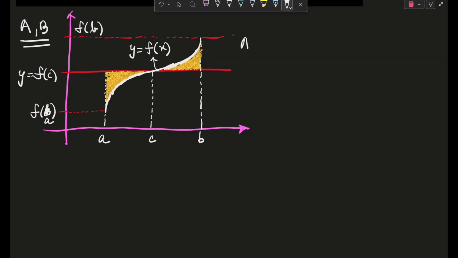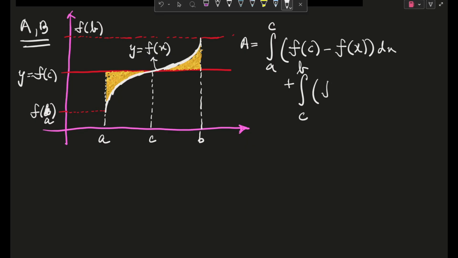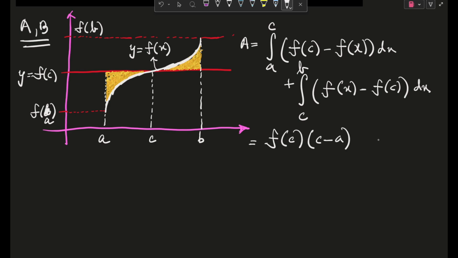So if we now want to write down the area in terms of integrals, then first it will be integral a to c. This will be your f of c minus f of x dx, upper curve minus lower curve. And secondly, what we would have is your integral c to b. This thing would be upper curve f of x minus lower curve f of c dx. So if we evaluate this, f of x integral is okay, but f of c is a constant, so you will get f of c into x with limits a to c, so f of c into c minus a. This will be minus integral a to c f of x dx.